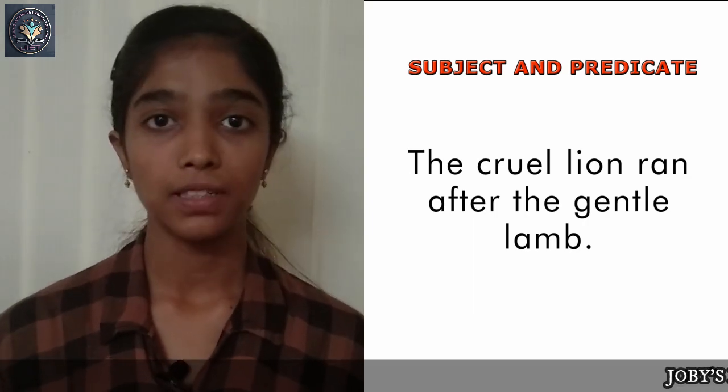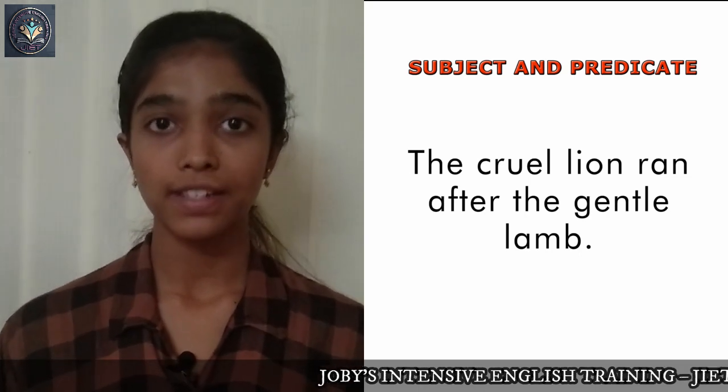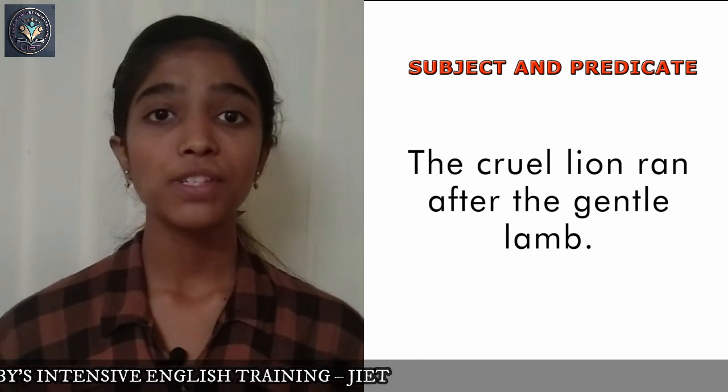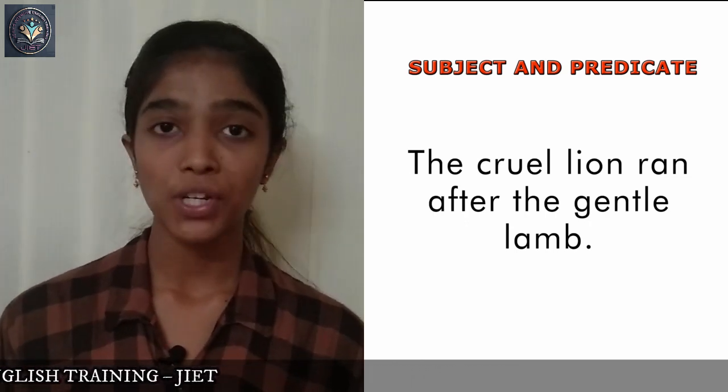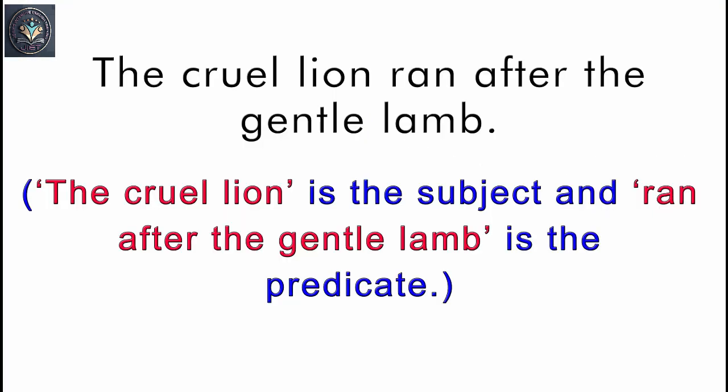See the next example. The cruel lion ran after the gentle lamb. Here we have more detail, but the subject is still the cruel lion. How can we know that the subject is the cruel lion and not the gentle lamb, since the sentence seems to be about both animals? To determine the subject of a sentence, first find the verb and then ask who or what. In this sentence, the verb is ran. If we ask who ran, the answer is the cruel lion. This is how we know that the cruel lion is the subject of the sentence.